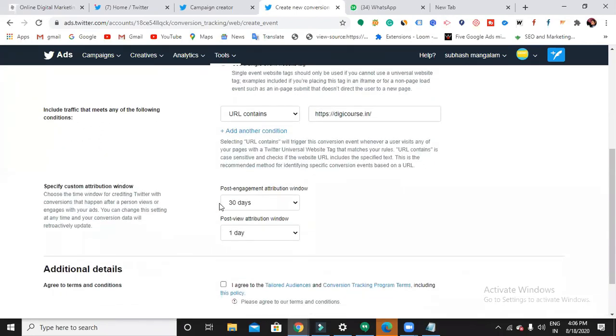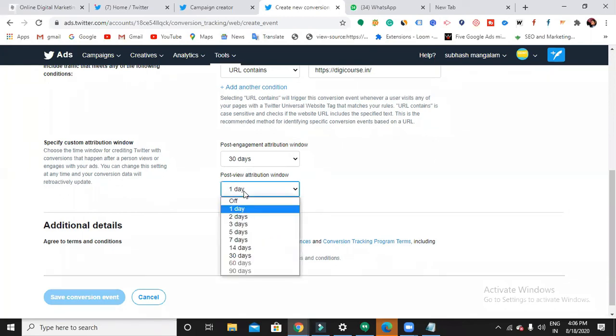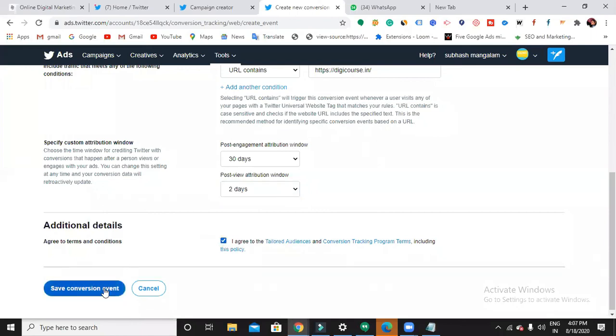Specify custom attribution window: 30 days and 1 day. Post engagement attribution window means whoever interacted with your ad and after 29 days visits your site and converts, I'll be counting it as one conversion. Then post view means after viewing your ad, what is the maximum time that person is taking to convert in your website? Maximum you can go with 90 days here. Minimum is 1 day, it's up to you. I'll go with 2 days. Agree. Save conversion event.